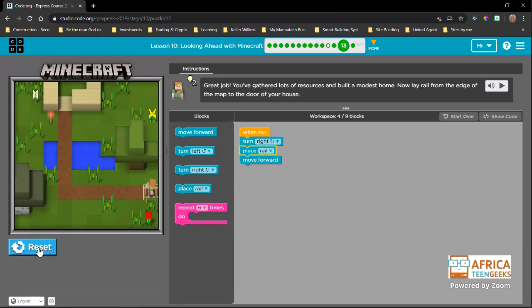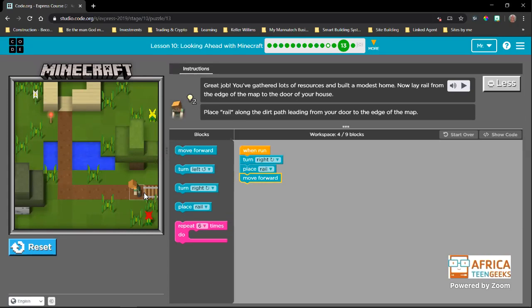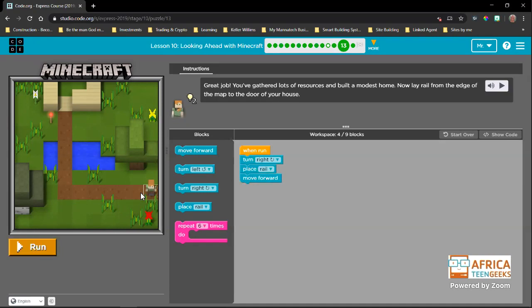So when we test this, we can see we now have the solution for one dirt block to place rail on it. But we need to do that 1, 2, 3, 4, 5, 6, 7 times. The problem is, okay, so for that we put this into a repeat. So this is the solution for one block of placing a rail. This is the solution for 6 blocks of placing a rail. Now we can see here we counted 7, but the one problem we have here is if we do it this way, we're going to place a rail on number 7, but we're still moving forward. So we're going to end up there.